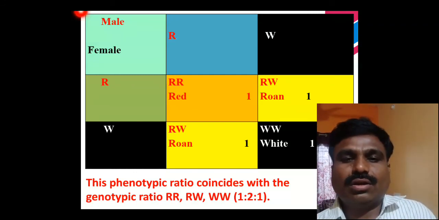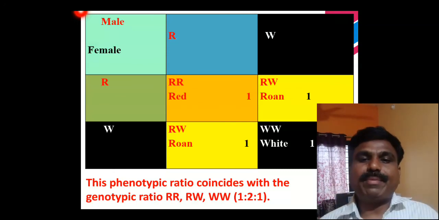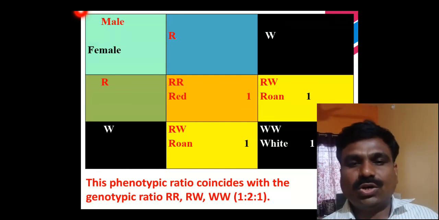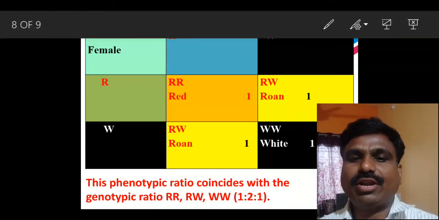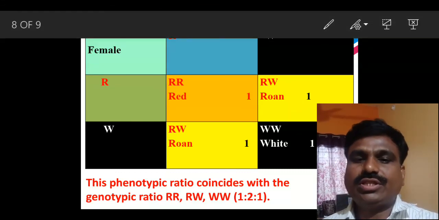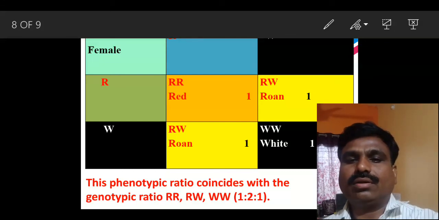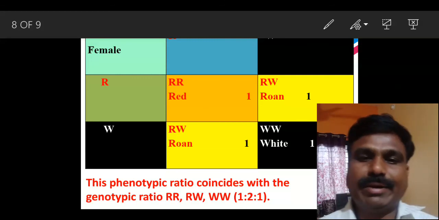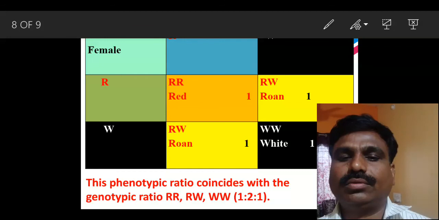Red color has the genetic makeup capital R capital R. The white coat color is controlled by a pair of genes, a pair of alleles, that is the genetic makeup of an organism. So this genetic makeup of an organism is very important with regard to the explanation of codominance. Thank you so much.